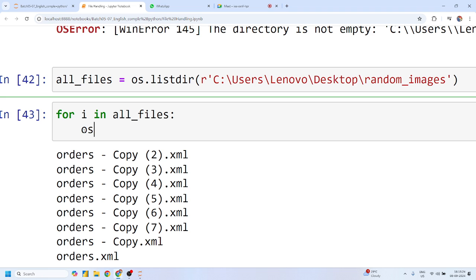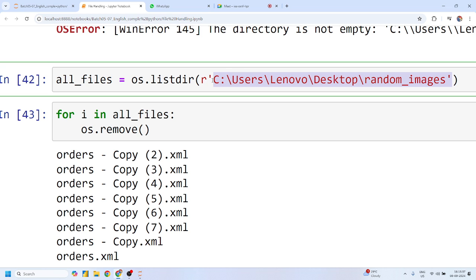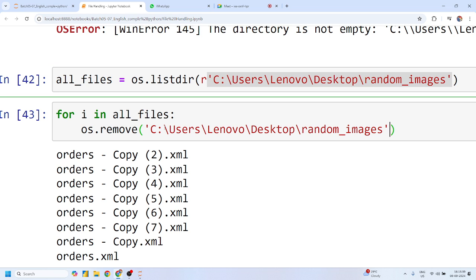Perfect. Now, guys, we know os.remove. What exactly does os.remove ask for? It says you have to give the path of the file. And I know that the path of my folder is this. Let me use double backslashes because we are using the F concept, the formatting concept. That's why we have ignored the R concept.